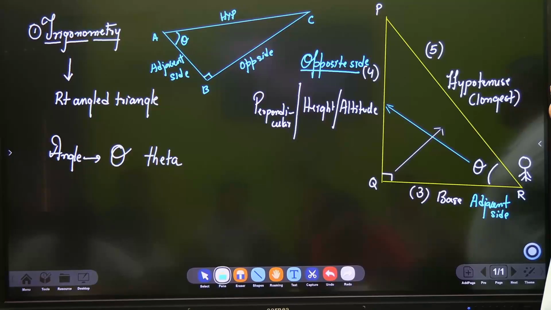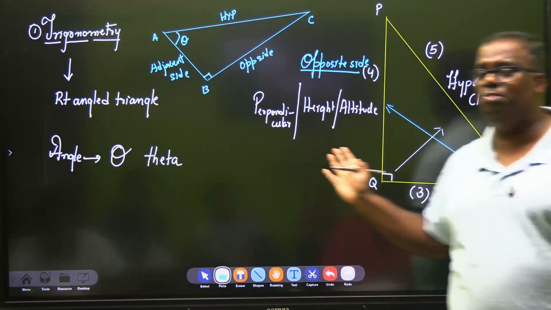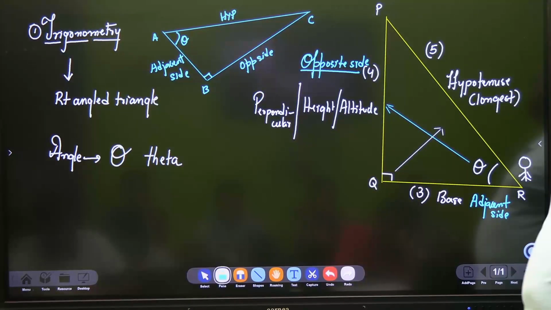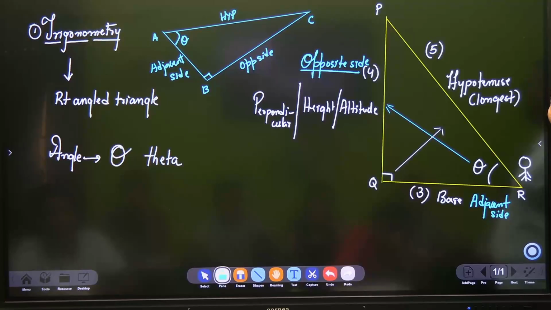3 sides you have learned, right? When I used to study trigonometry, I studied it with perpendicular and base. Maybe many of your parents have also learned with perpendicular and base. Where the confusion arises and how to mix up the two systems, we'll see that also.